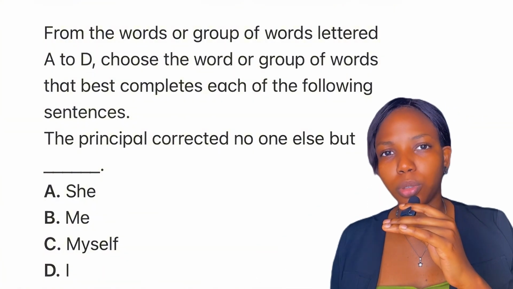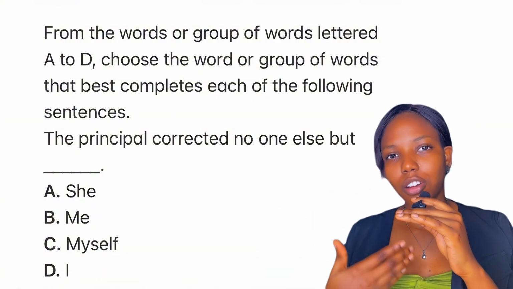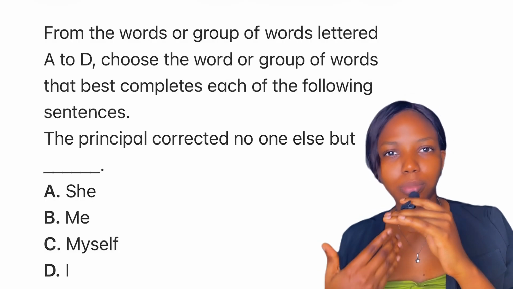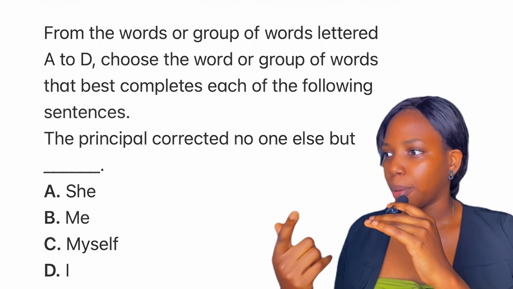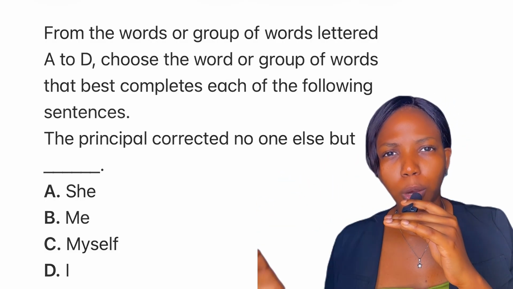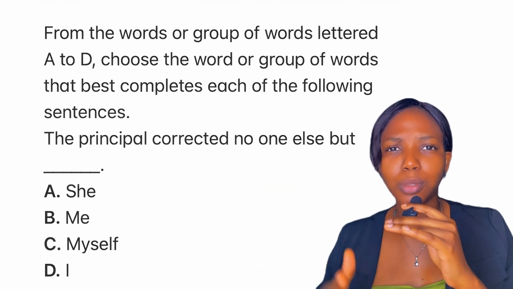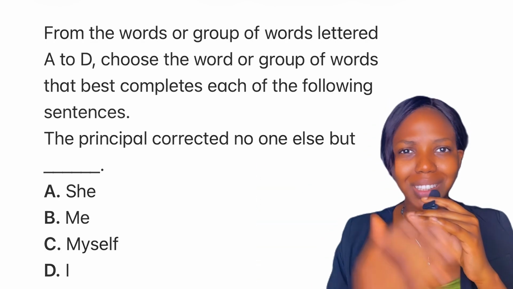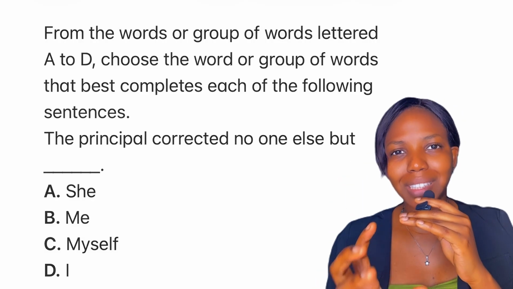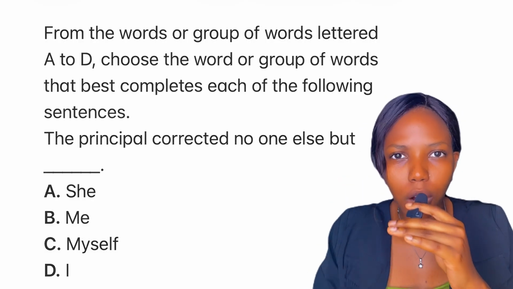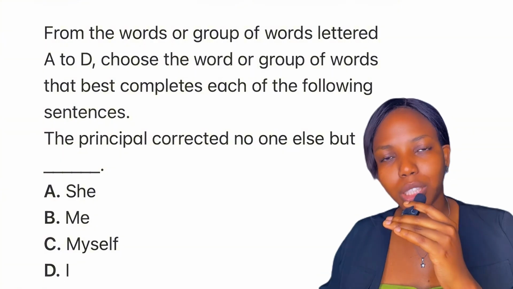A reflexive pronoun is a pronoun that reflects self. I hurt myself. I taught myself. Okay? Option D is a subject pronoun. We need an object pronoun. That's why you need to understand the concept of subject and object. Subject is the person carrying out the action, the doer of the action. And the sentence has already provided that.